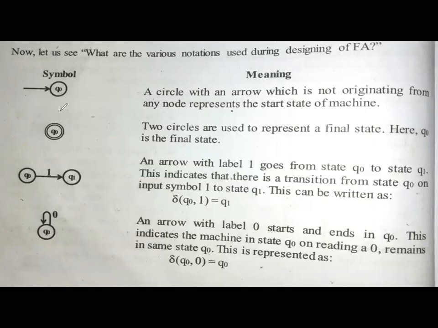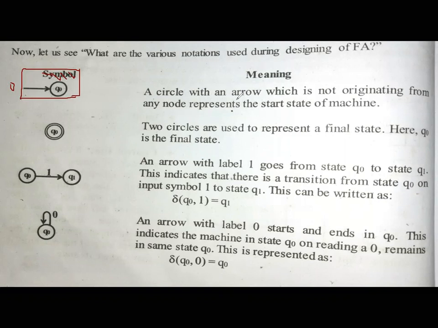See here, Q0. These are the states, nothing but states. Q0 with one circle. Remember, we have a difference. And it is having an arrow mark, but we don't have any origin over here, right? Then this symbol we call a start symbol. Anywhere you find this kind of pattern in your question paper, Q0 with an arrow mark, or any particular state name, Q1 it may be, Q2 it may be, it depends. An arrow mark with no origin, we call it a start symbol.